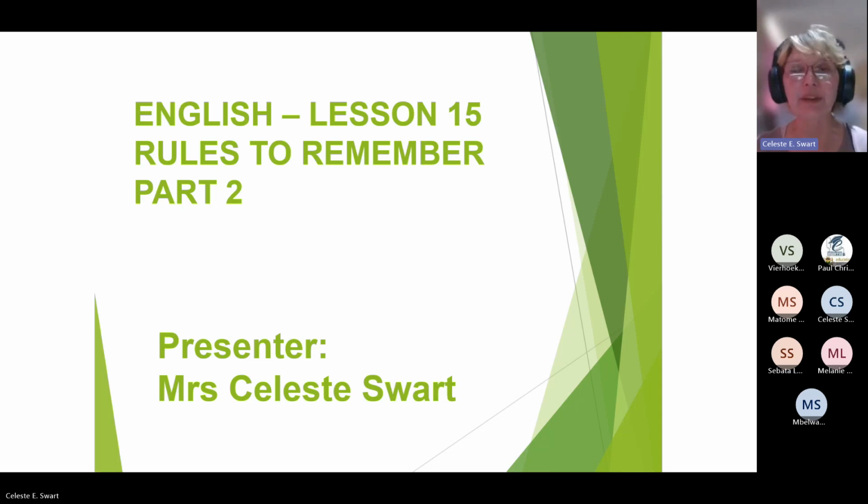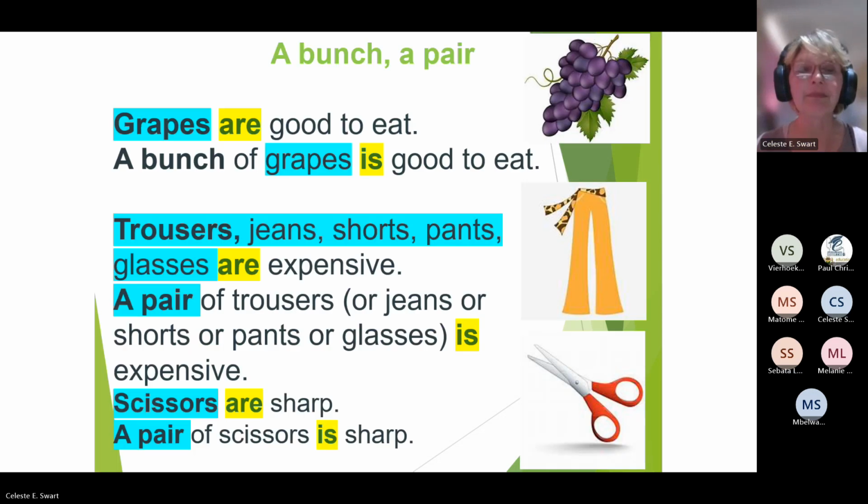Today we're continuing with the rules to remember, lesson 15. What's really important is to keep in mind what you've already learned so that you can continue with it and build on it. It's like a scaffold and we're trying to get higher and higher. I'm Mrs. Swart and I'll be taking you through today's lesson.